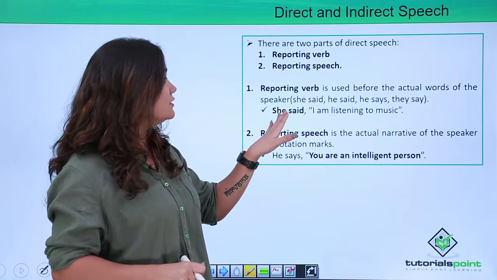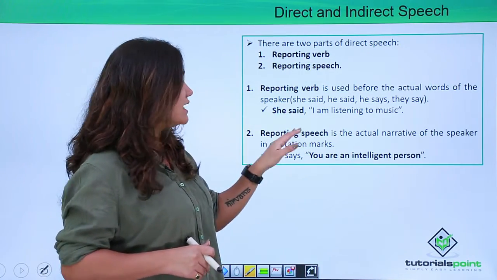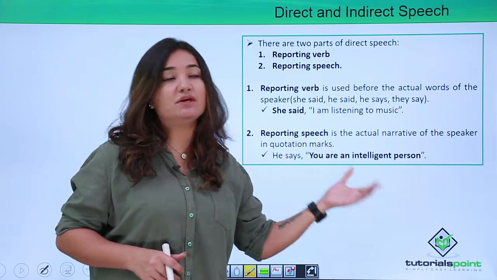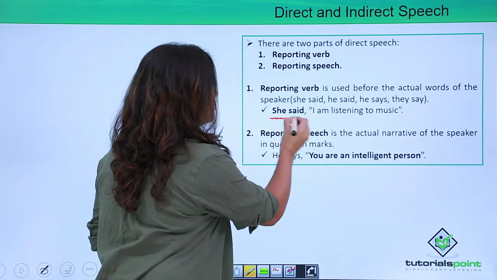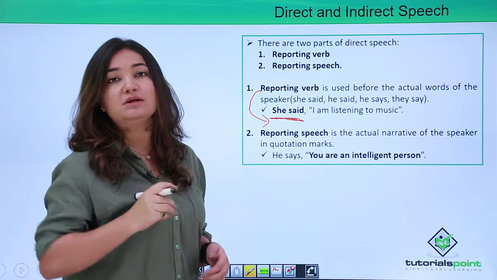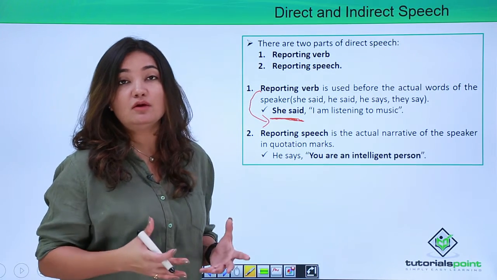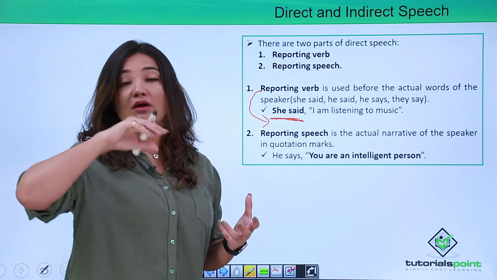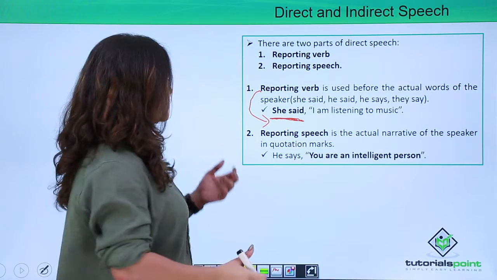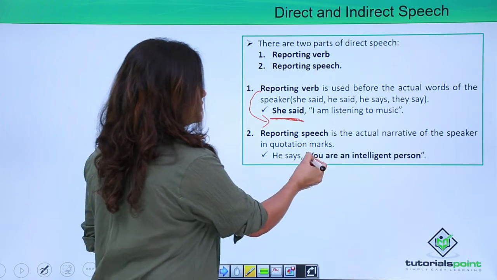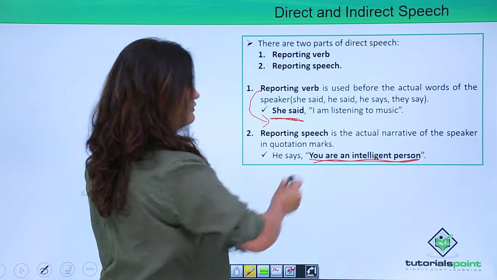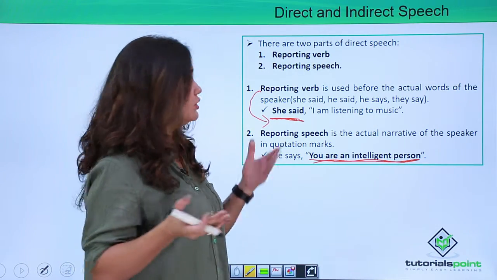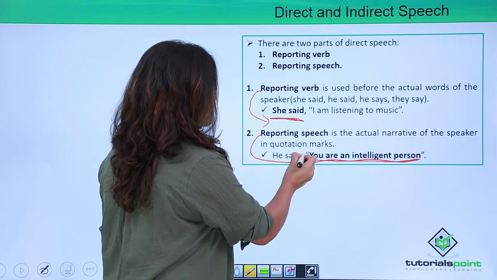Let's get back here. So here, for example, if you see the sentence, she said, then in quotes, which means it is a direct speech, I am listening to music, right? So this part is your reporting verb, right? Because this is telling you about the time frame of when that particular dialogue was delivered, right? And what is reporting speech? Of course, the word to word, verbatim, whatever you've passed on from the speaker is your reporting speech, right?